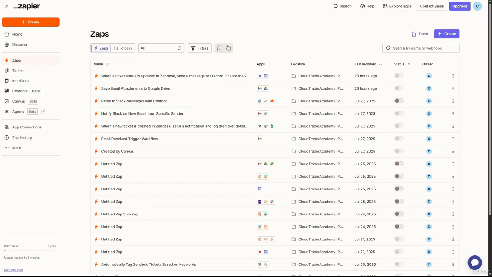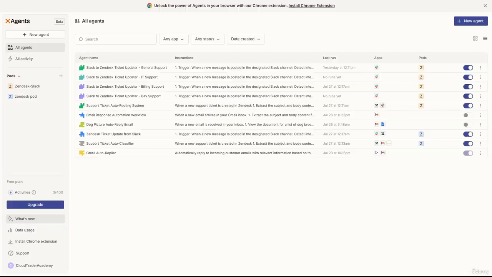This is our look at Zapier. So we have a ton of different Zaps, which are just workflow automations. We can also work within agents, and agents right here. We have a big project we built where we are taking these Zendesk tickets and then having AI summarize it and then sending it over to our support team in Slack.